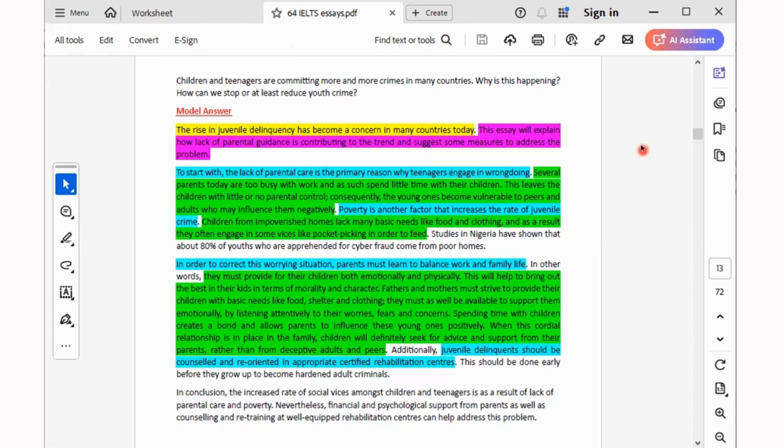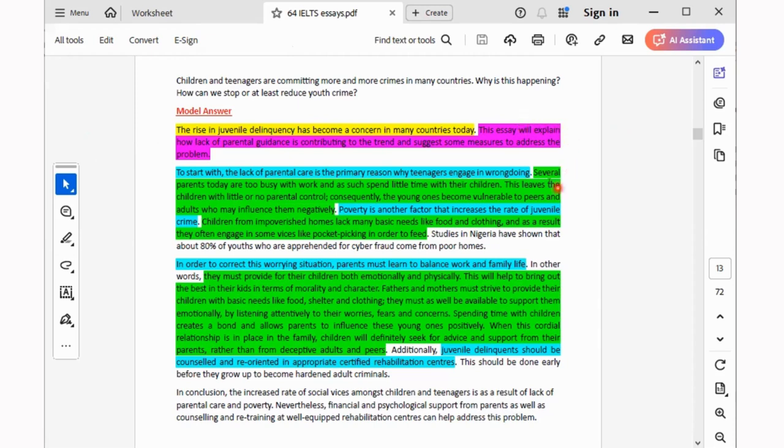It's very straightforward. After writing in your book, just count the number of words in a line. For example, now look at this thing that we have here. 1, 2, 3, 4, 5, 6, 7, 8, 9, 10, 11, 12, 13, 14, 15, 16, 17. So this thing here is 17 words in one line.